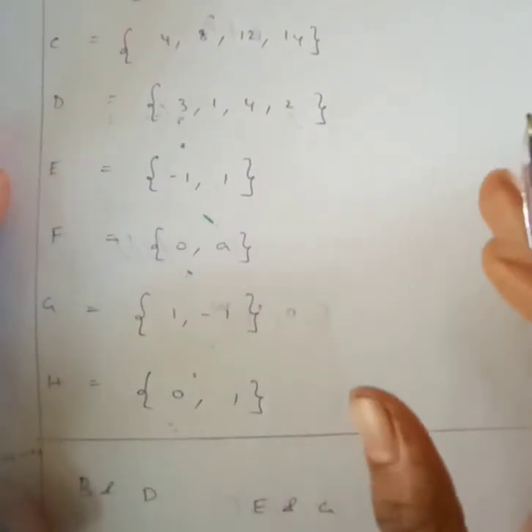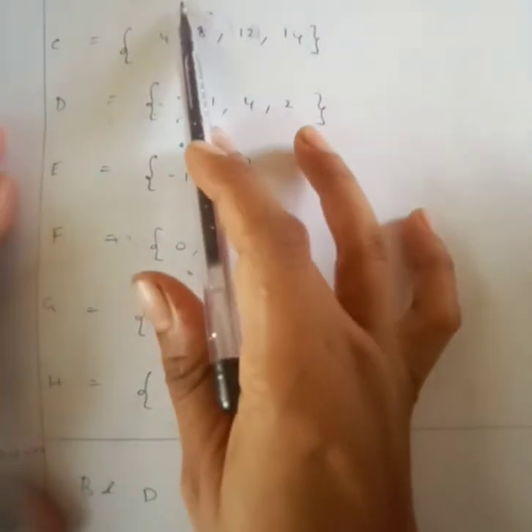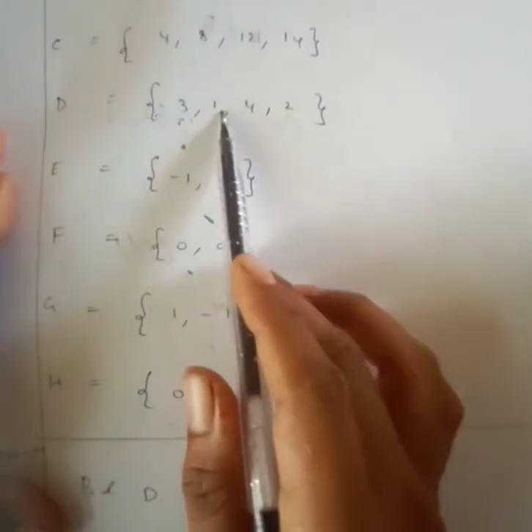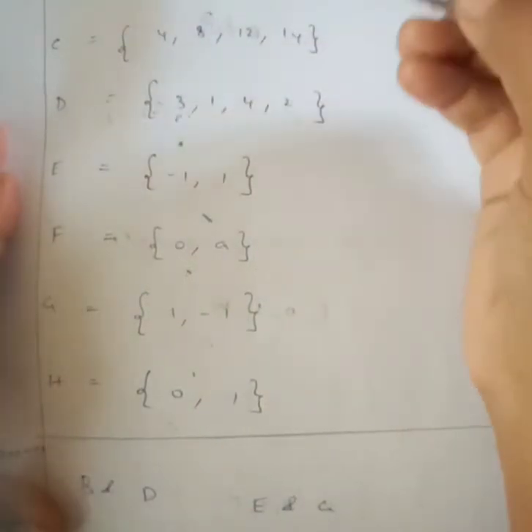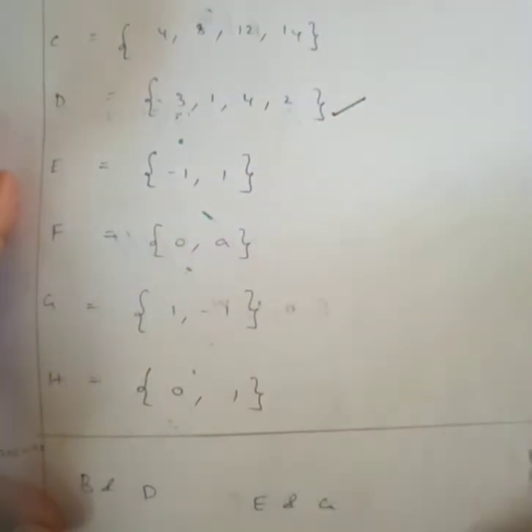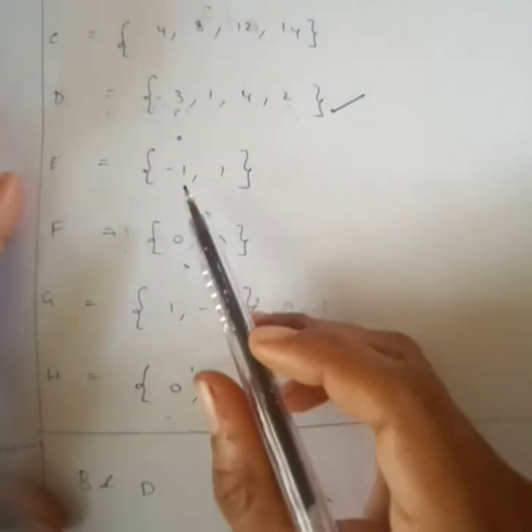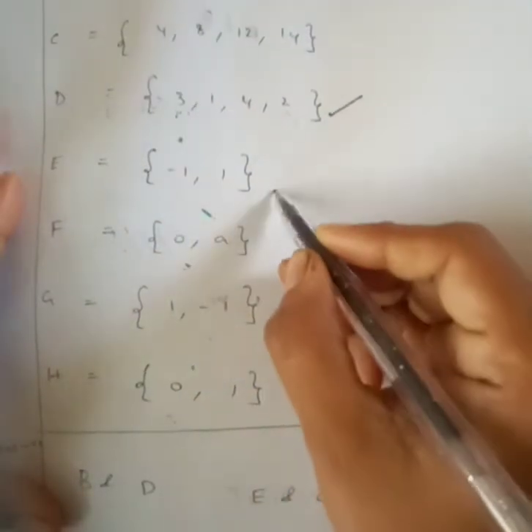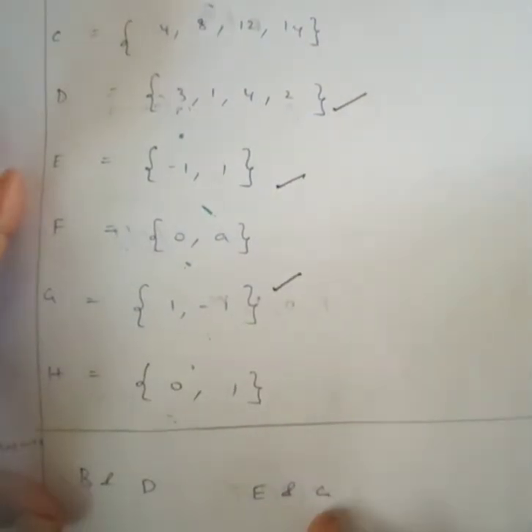Last question, select equal sets. From this you should write the equal sets. See, 1 2 3 4, 3 1 4 2. So B and D are the same. Next, minus 1, 1 and 1, minus 1. So E and G are equal, right?